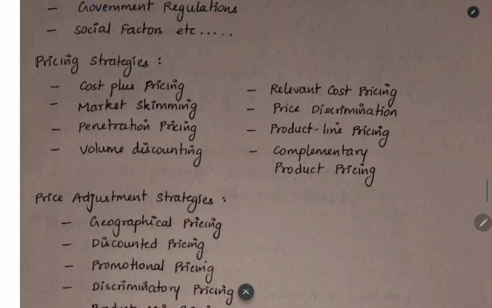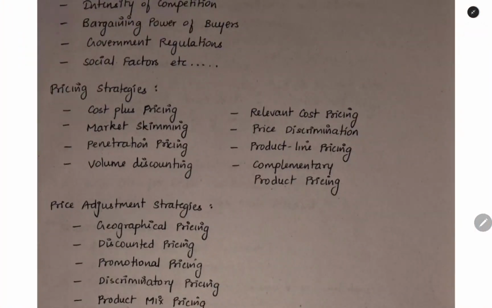Next thing is pricing strategies. You can use cost-plus pricing, market skimming, penetration pricing, volume discounting, relevant cost, price discrimination, product line, complementary product. Everything one or the other we saw in the earlier chapters, or in this chapter itself we saw many of these things.